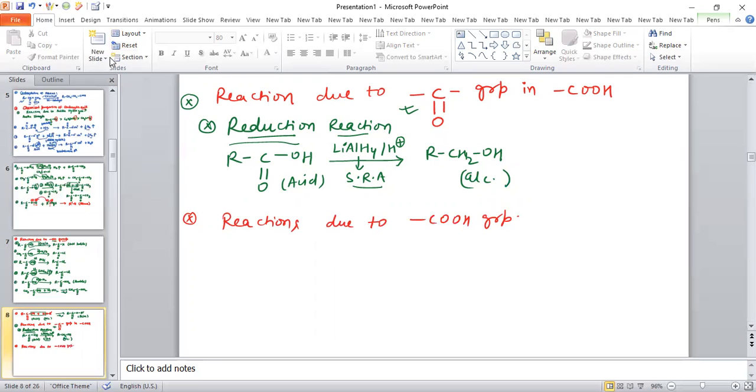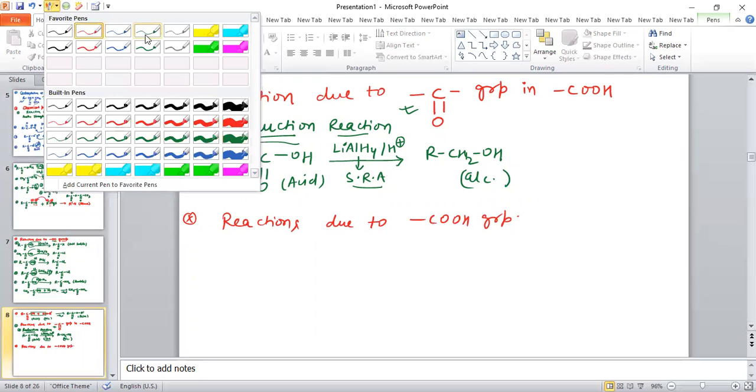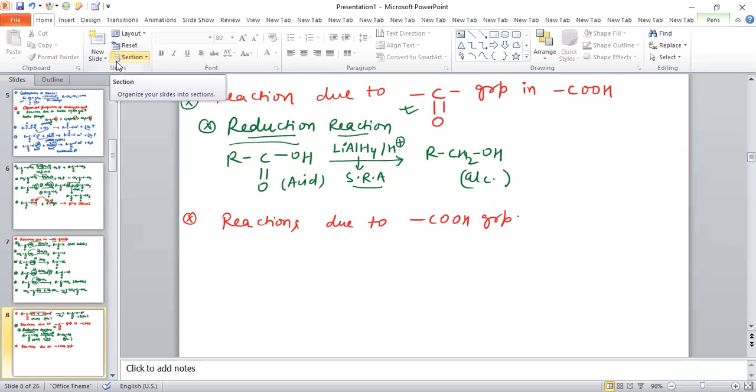See what the reactions are. One of the reactions is that carboxylic acid can be reduced by HI and red phosphorus. So the first reaction is the reduction of carboxylic acid by using HI in presence of red phosphorus.